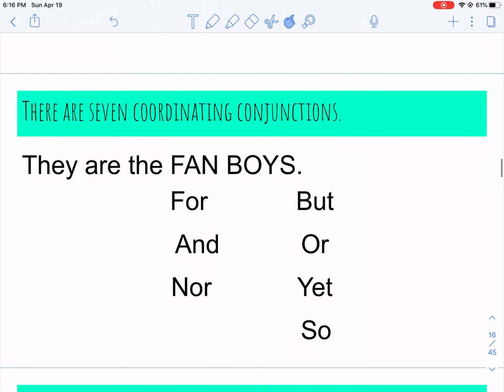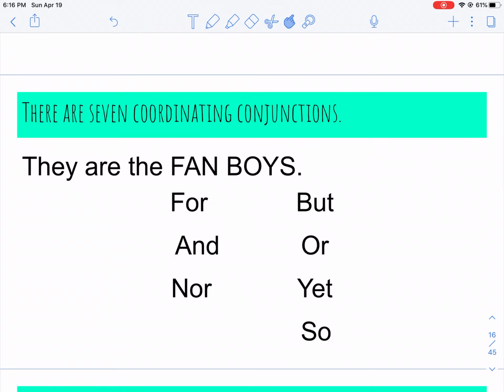The coordinating conjunctions, we call them fanboys. For, and, nor, but, or, yet, so. See why we call them fanboys? The beginning letters. It's a way to remember your coordinating conjunctions.